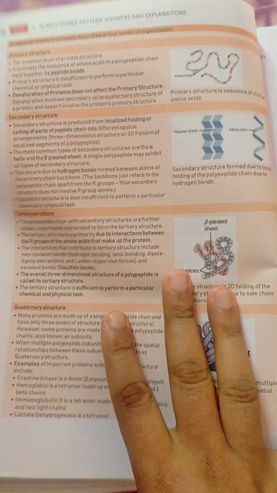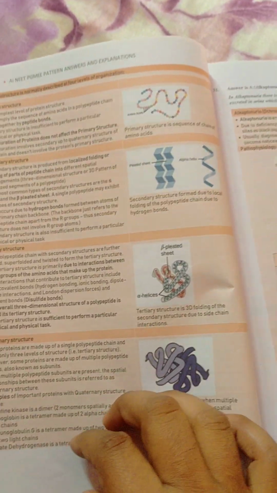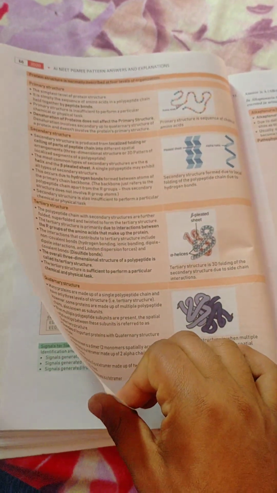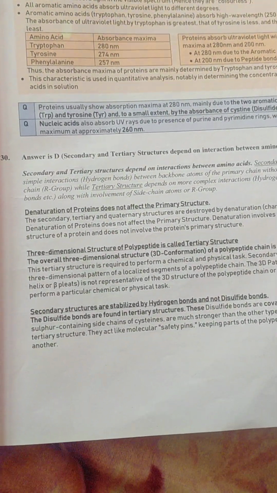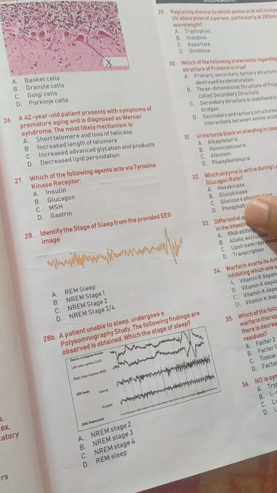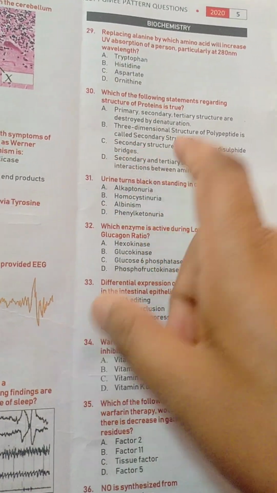So I want to conclude this video. That's question number 30 that I have just completed from the Biochem book by Mudit Khanna. Hopefully there is some clarity in the concepts of primary, secondary, tertiary and quaternary structures, and I think it will be easier to solve such questions in future if they come in the exam. Thank you very much.